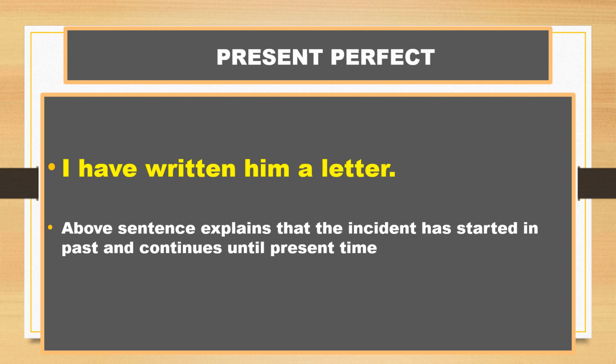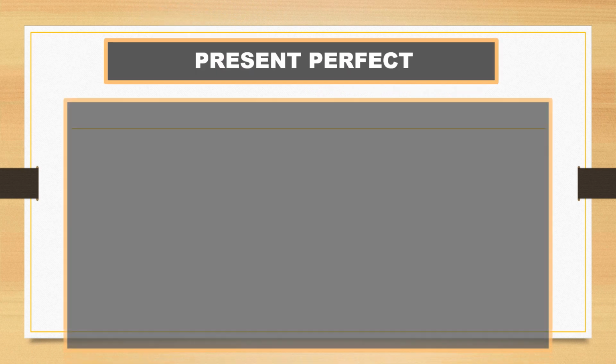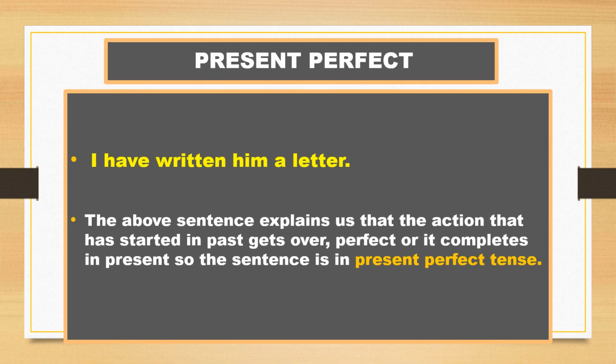I have written him a letter. The above sentence explains that the incident has started in the past and continues until the present time. The above sentence explains that the action that has started in the past gets over, or gets perfect, or completes in the present. The action that has started in the past gets perfect before the present tense. So the sentence is in present perfect tense.